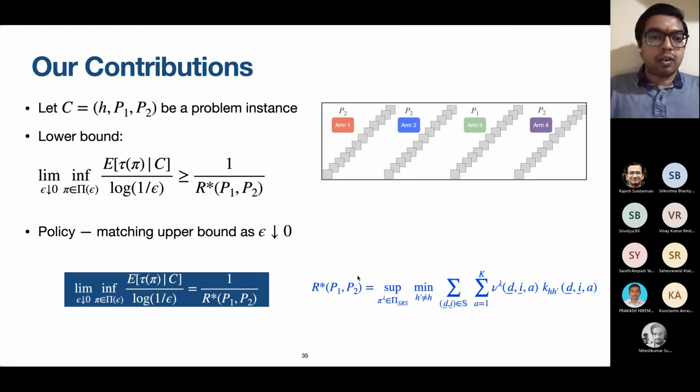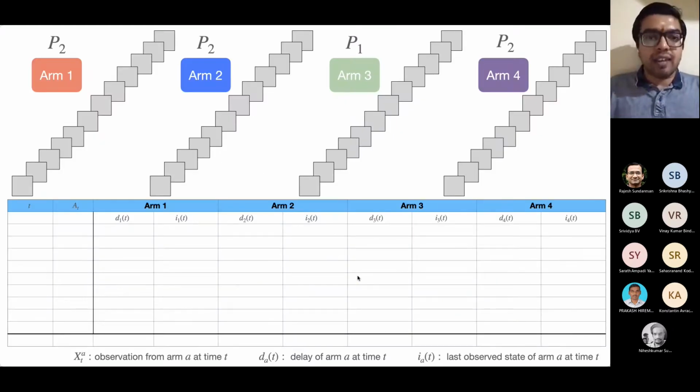Okay. So just to give you an idea of what the restless setting entails, suppose arm 1 is chosen at time 0, arm 2 is chosen at time 1. Notice how the local clock of arm 2 has already evolved. We missed looking at arm 2 at time t equal to 0. But you can't help it, it has already evolved. We got the observation x1,2. Suppose arm 3 is now selected, we are at the next time instant, x2,3. Similarly, x3,4. Look at the subscript. The subscript tells you the time instant.